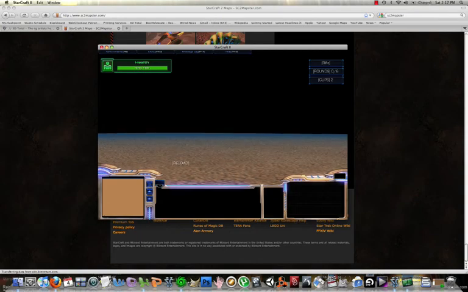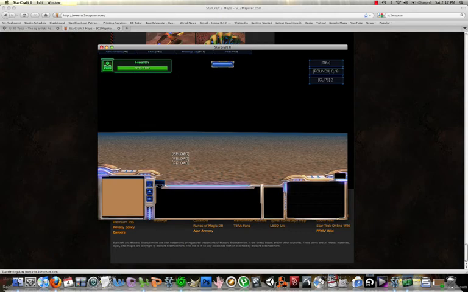And then you have to reload. And you do this by pressing the R button. And that subtracts 1 from the number of clips you have. Now, you start with 2 clips per weapon.